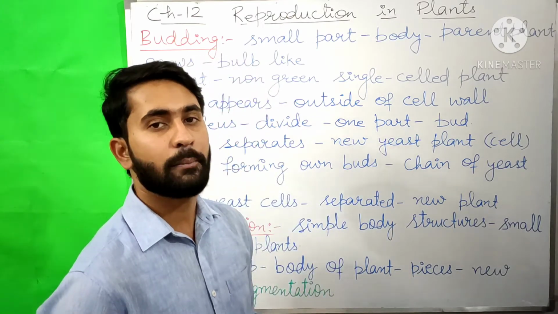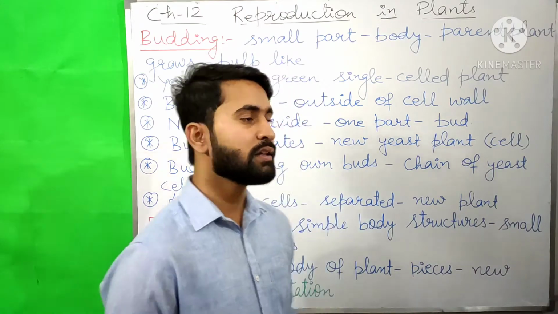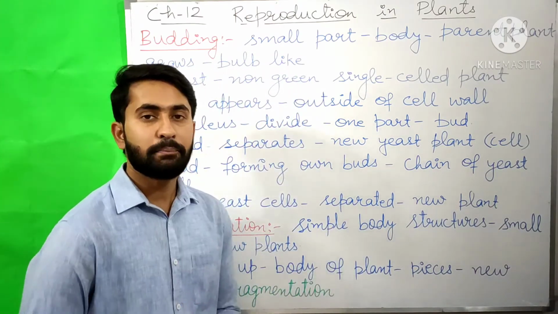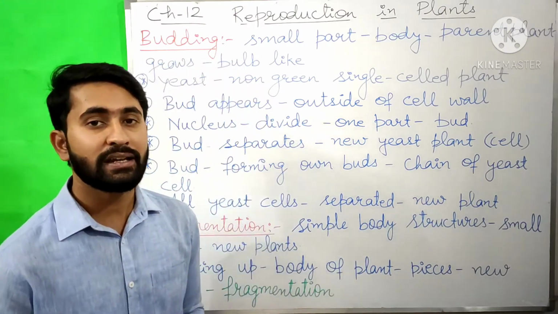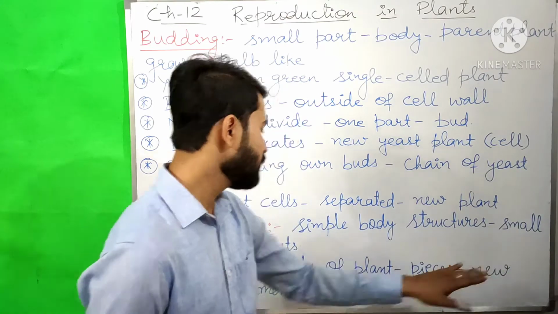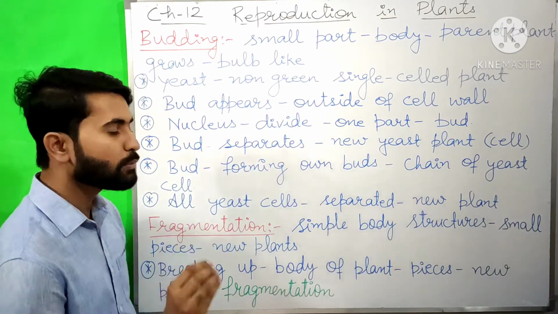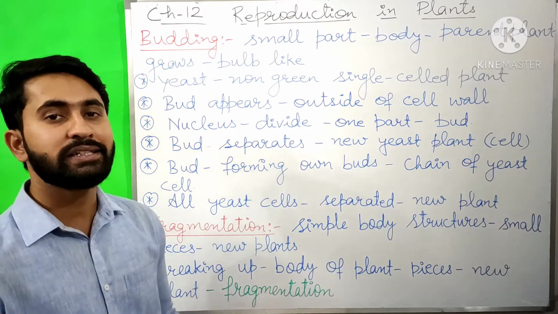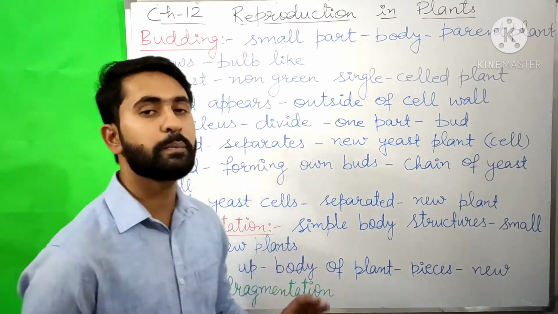Now we will learn about another method of asexual reproduction, that is fragmentation. Some plants have simple body structures which can break or divide into small fragments, or we can say small pieces, and these small pieces can grow to form new plants.